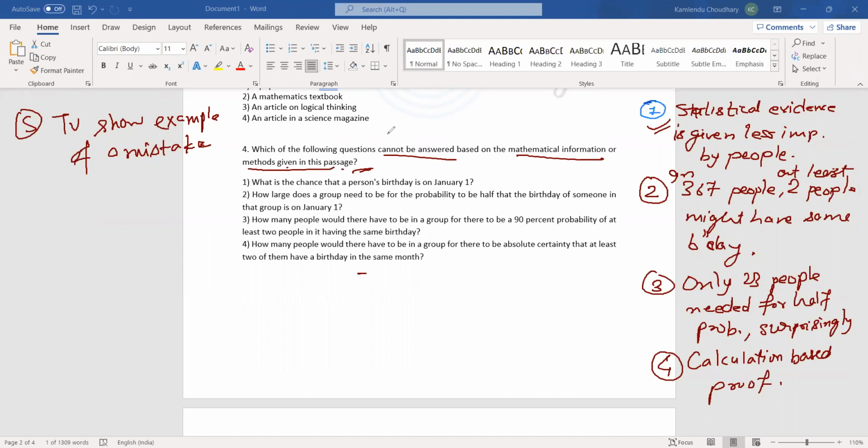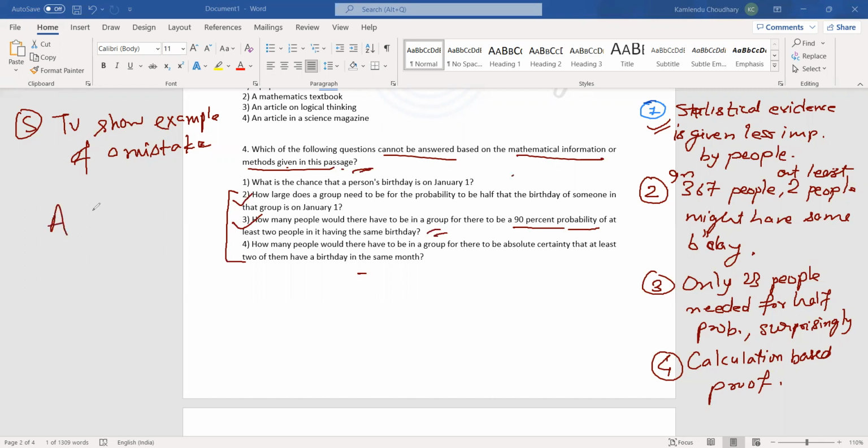If we notice the patterns, some of the options would be the same. How large does the group need to be for the probability to be half that someone shares a birthday? We have discussed this. How many people would there have to be in a group for there to be a 90% probability of at least two people having the same birthday?